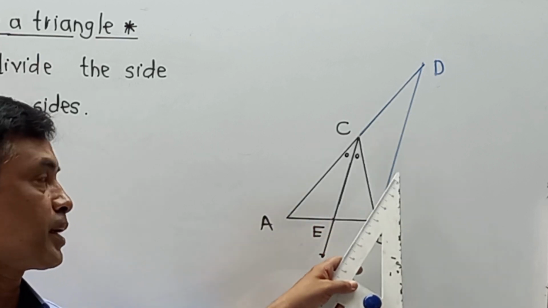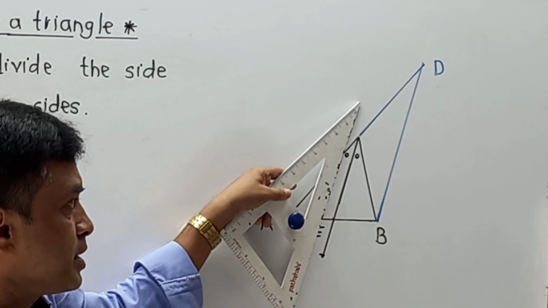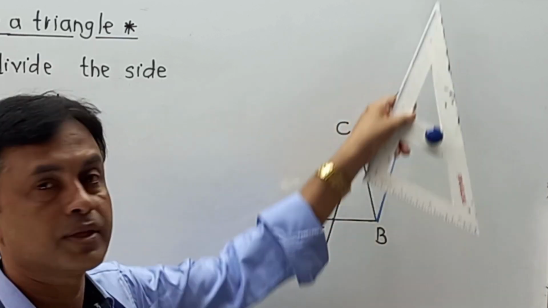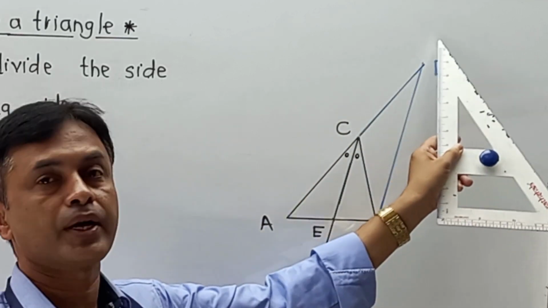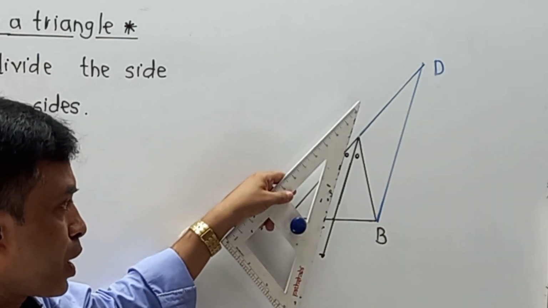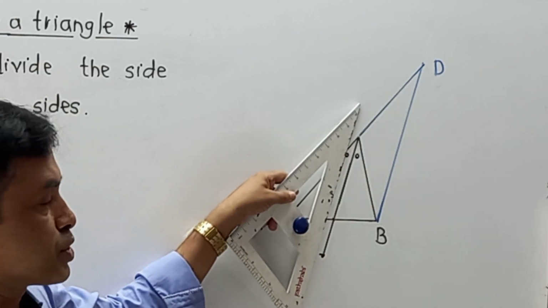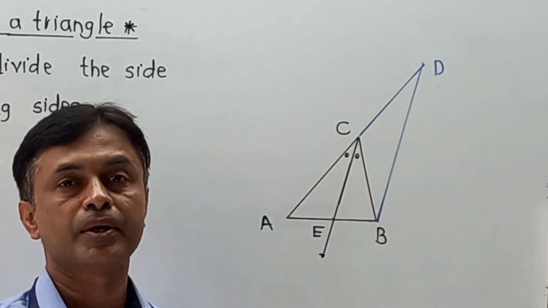So whatever I have done over here, once again try to understand. हम लोगों ने CE से पैरेलल एक लाइन बनाई है जो B से जा रही है. Means we have drawn this and then we extended AC up to point D and we are able to get the point D. So the construction: draw a line passing through B parallel to CE. Next, extend AC up to D. And that will be our construction.